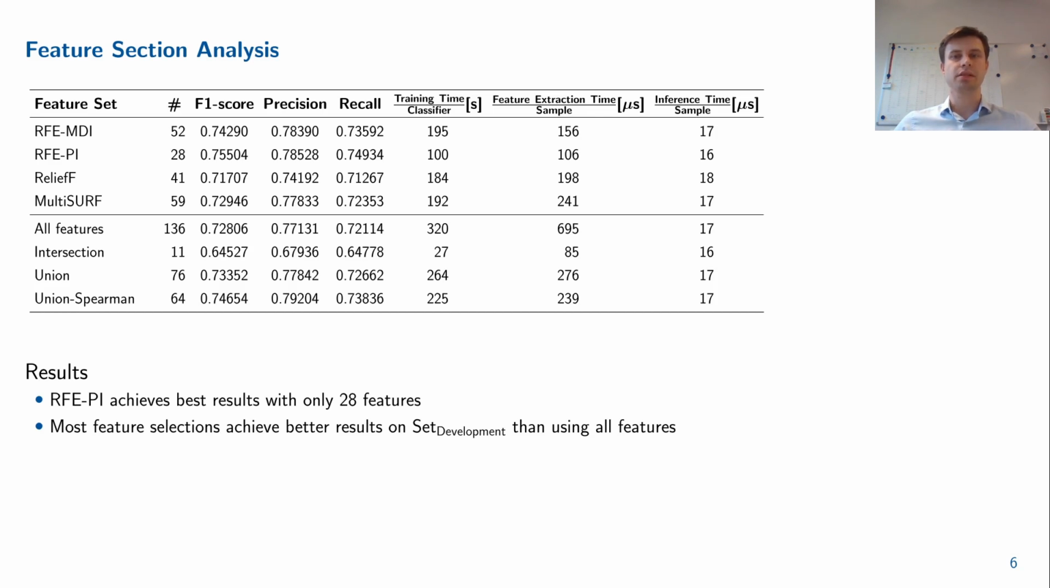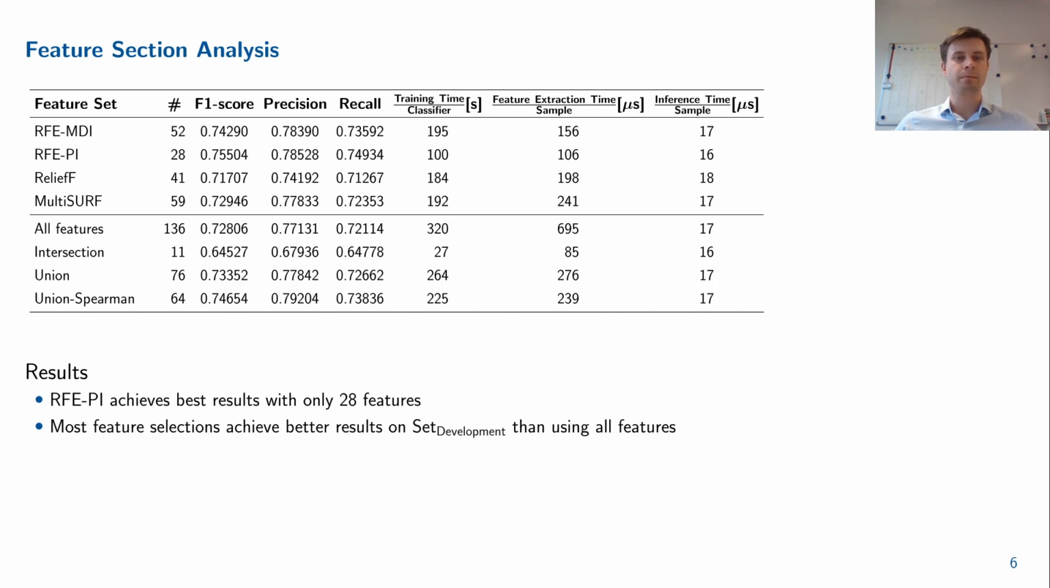This is remarkable since only 28 of the 136 features are used. The only feature set which contains less features is the intersection set with 11 features in total. However, the F1 score for this set is the worst. All feature selections, except for ReliefF and the intersection set, improved the classification performance compared to the classifier that uses all features.